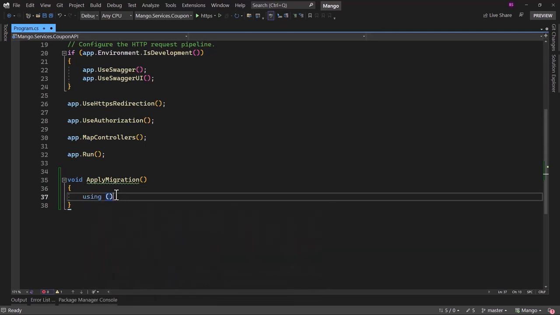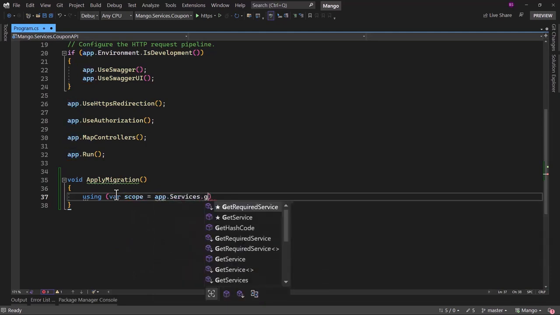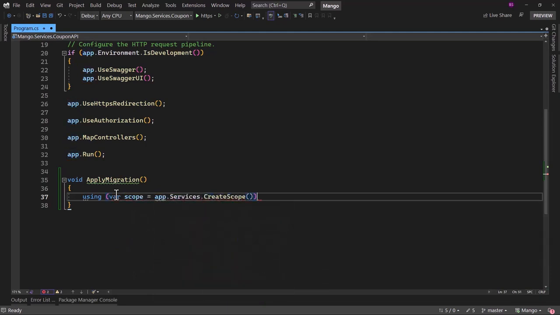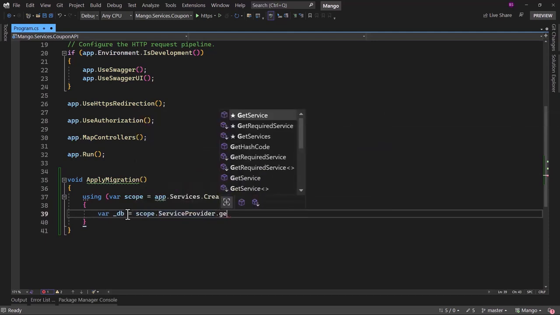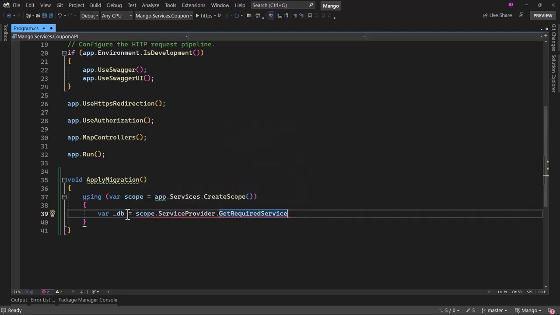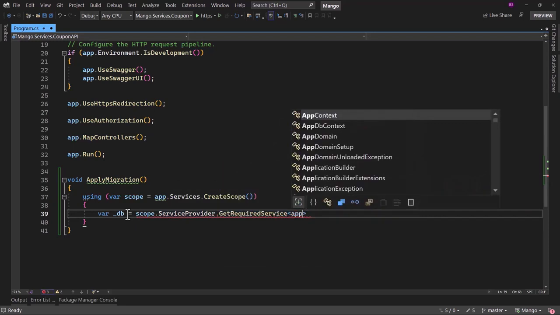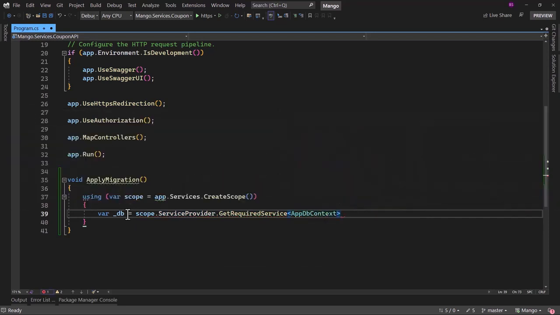For that, we will have to write a using statement, and I will create a variable with the name of scope, app.services. We will create a scope there. That will basically get all the services. Now from this service, we only want the required service of application DB context. So I can say variable underscore DB is equal to scope dot service provider. There we have a method get required service. We want the service of app DB context.